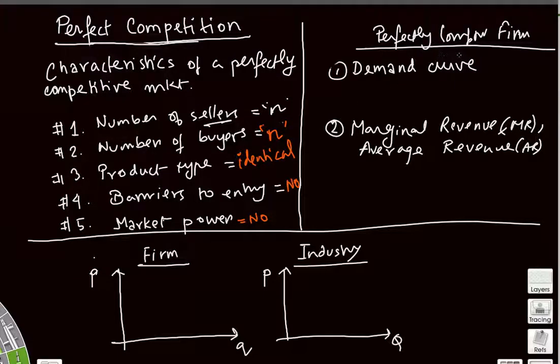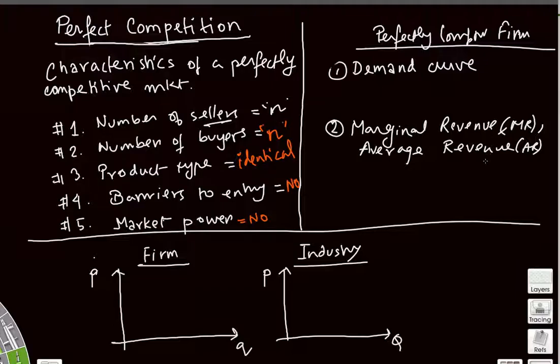Okay, so first we are looking at a firm, right? And we are looking at some of these concepts and what kind of demand curve, for example, a perfectly competitive firm faces, what its marginal revenue and average revenue curves are, because all these will finally lead us to find out how a perfectly competitive firm chooses how much output to produce.